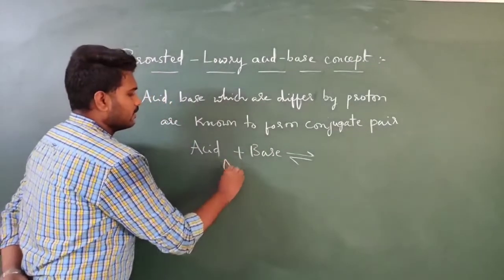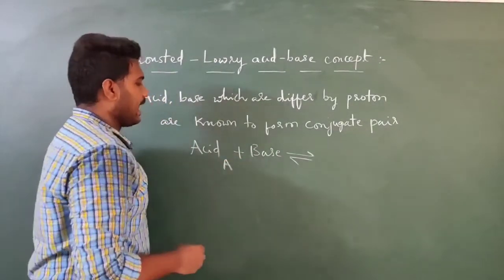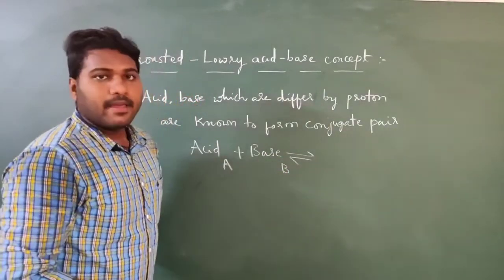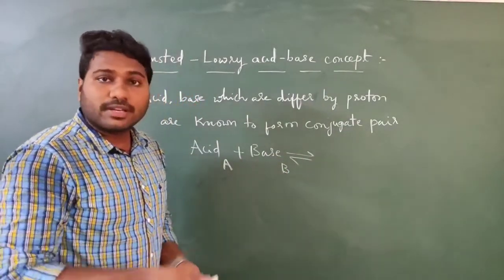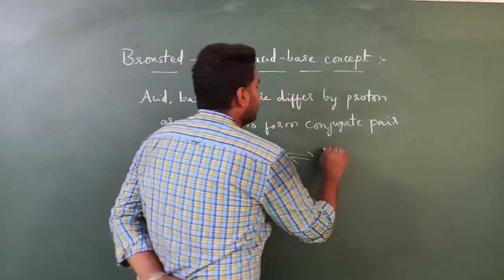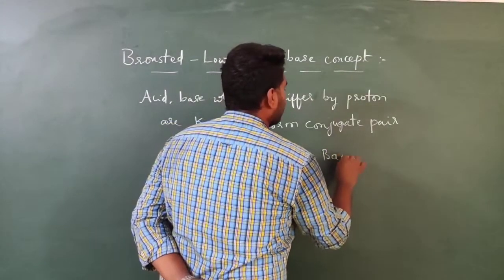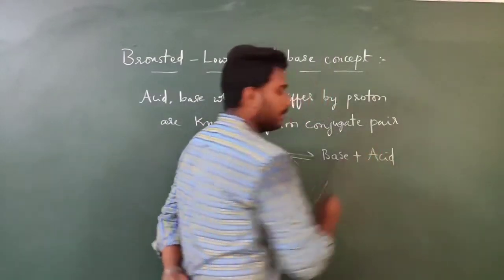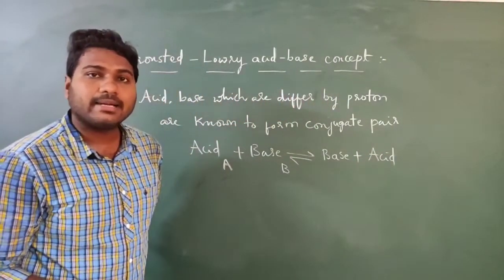Let us indicate this acid with A and this base with B. After the reaction, you will obtain a new pair of acid and base.